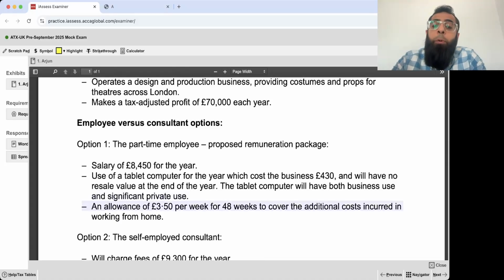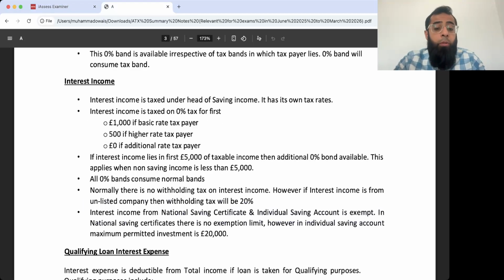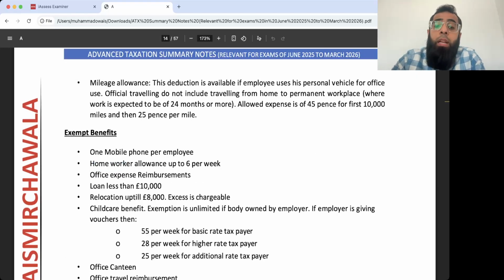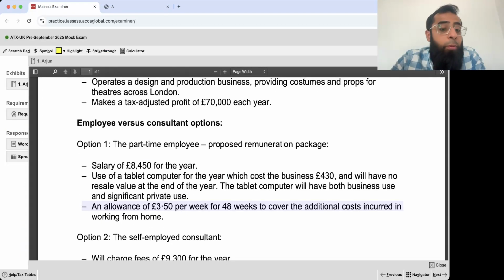An allowance of 3.5 pounds per week for 48 weeks to cover additional cost of working from home. See, home worker allowance is exempt up to 6 pounds. If you remember, you can just go to summary notes, write home worker allowance. Home worker allowance is exempt up to 6 pounds per week. And he's only giving 3.5 pounds. So that will be an exempt benefit. Obviously, that will be a cost of the business, but it won't attract any NIC implications.